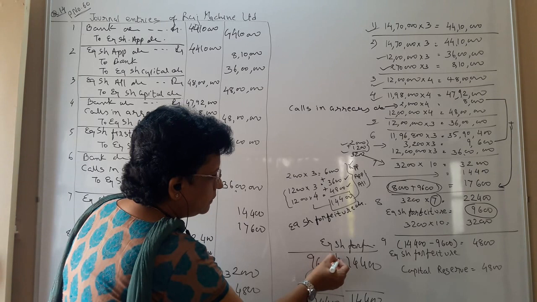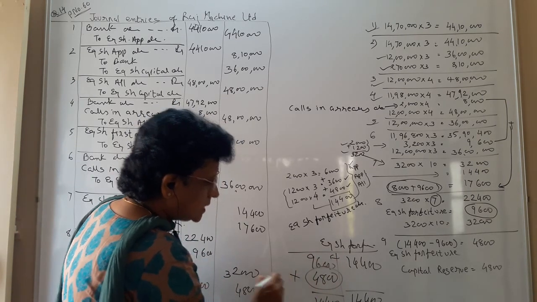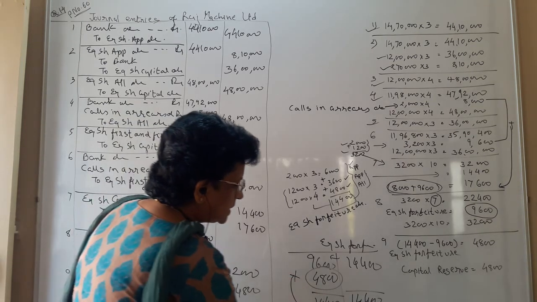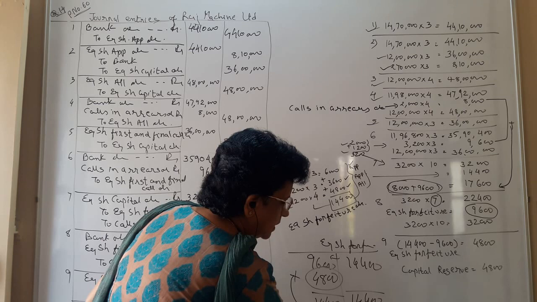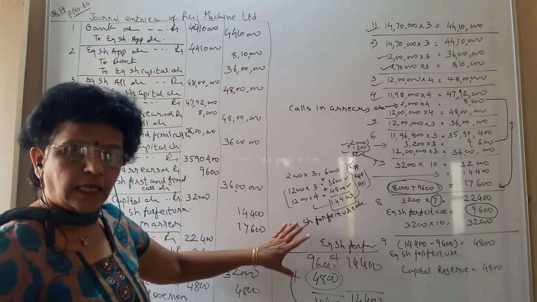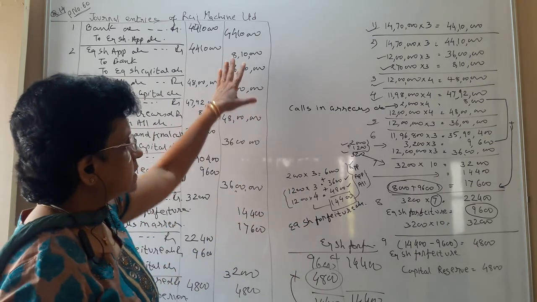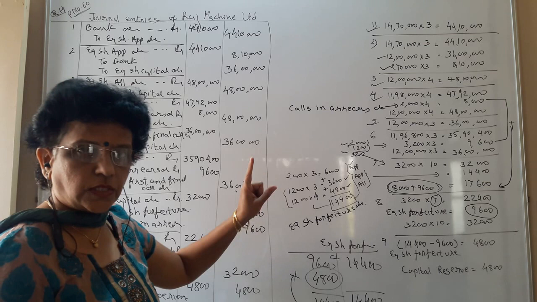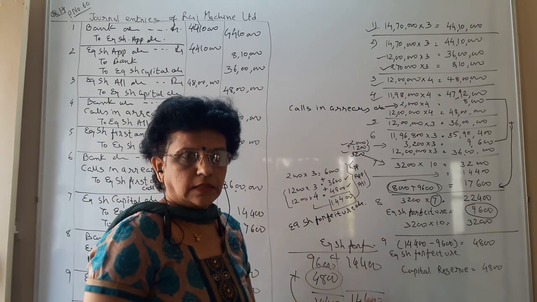Out of that you have utilized only 9,600. So whatever is the plus figure you have, that is the capital reserve with the credit balance. Understood? So this capital reserve again will go on the liability side as your excess income. So this is how the journals for the share forfeiture and the reissue have to be passed. Thank you.